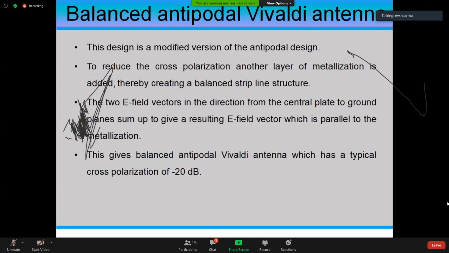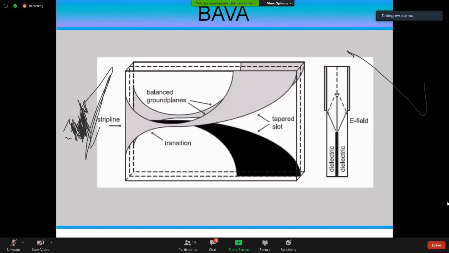A balanced antipodal Vivaldi antenna is the most popularly used, simply called BAVA. Okay, so this is where the center point will have one line, that means an additional layer is kept, and on both sides there will be tapered slots on the ground plane sides of these things, and it works very well. That's why it is a 3-layered structure.